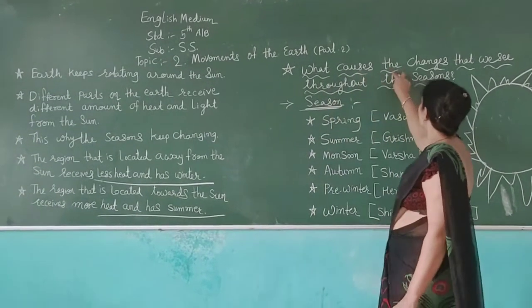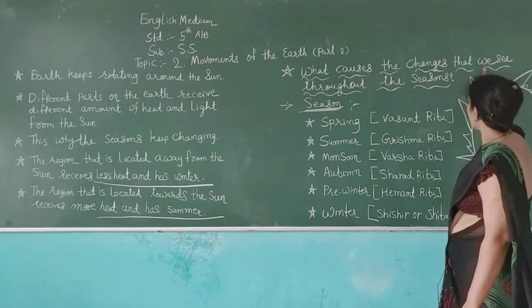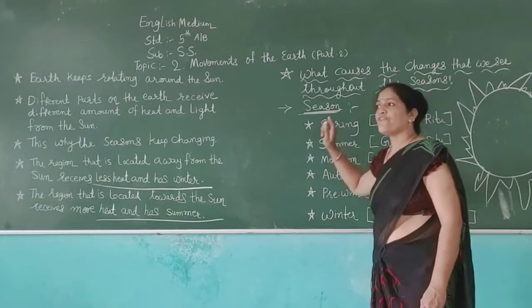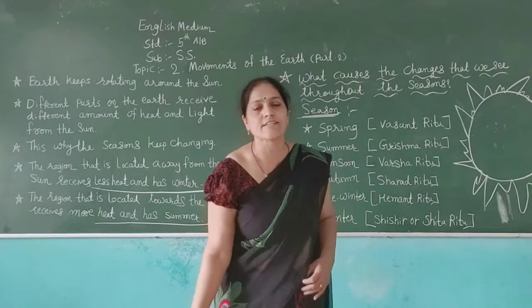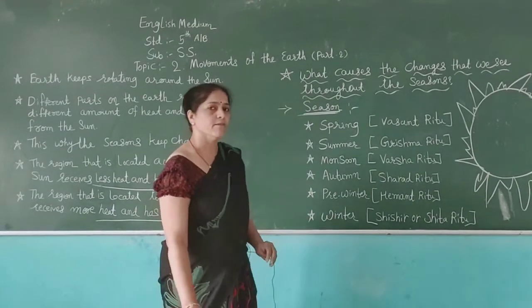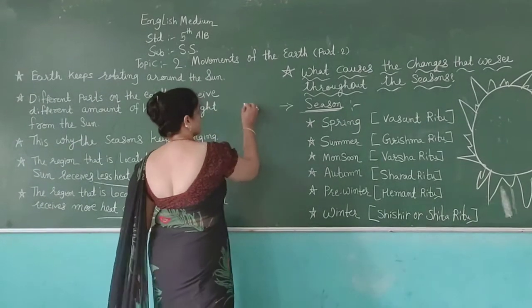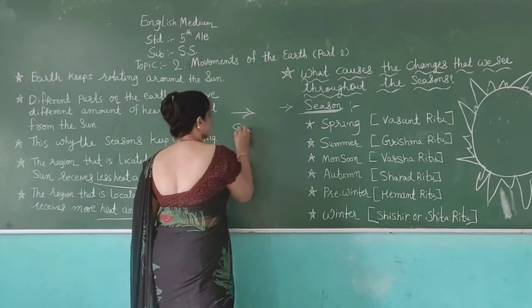What causes the changes that we see throughout the seasons? Now friends, tell me, how many seasons are there on the earth? There are 3 main seasons on the earth. Which are they?